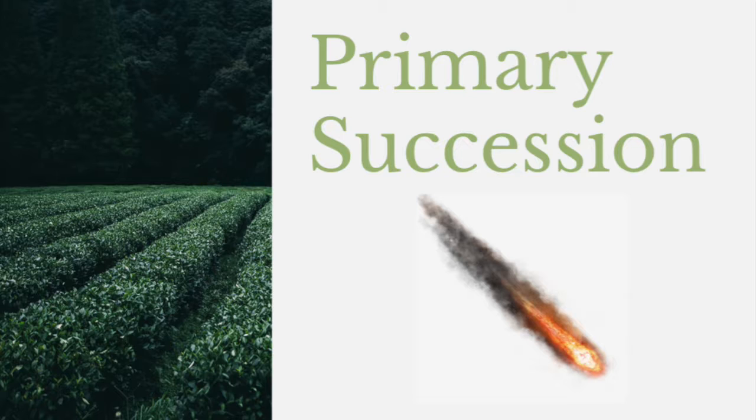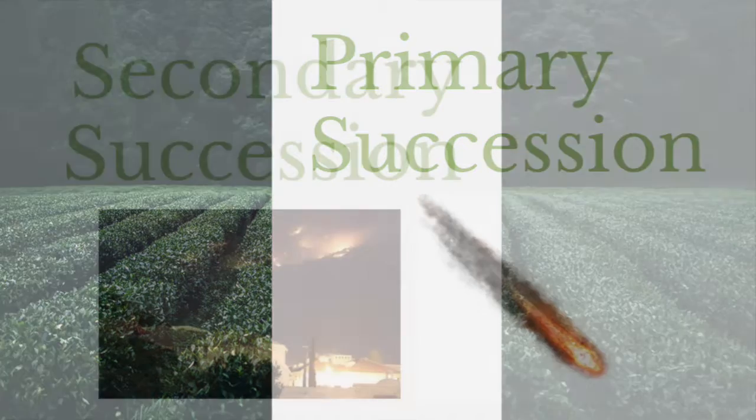One real-life example of primary succession could be the asteroid that impacted the Earth 65 million years ago. The asteroid was about 10 kilometers in diameter, and it hit the Earth and caused a huge explosion and a crater about 180 kilometers in diameter. The climate was severely altered, which led to the extinction of three quarters of the species that existed at the time. Eventually, Earth's conditions improved and the environment was kick-started. These developments led to Earth as it is today. Obviously, it took a lot of time, hundreds of years, for that to happen.